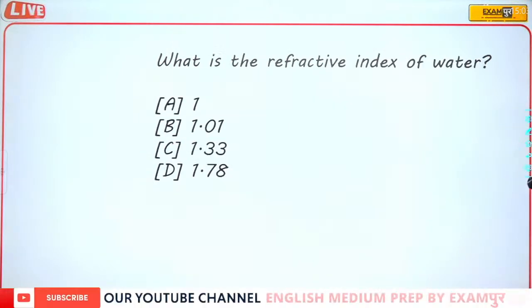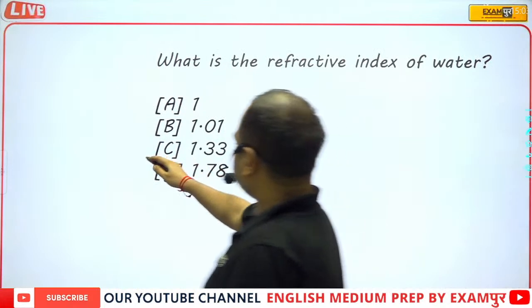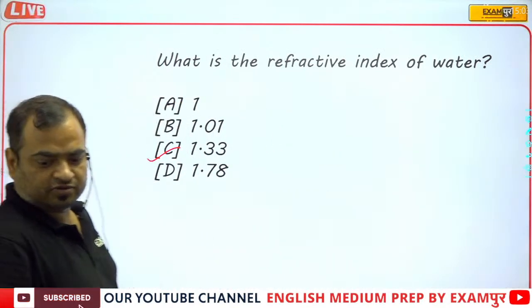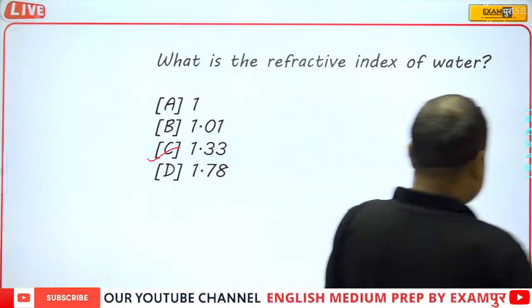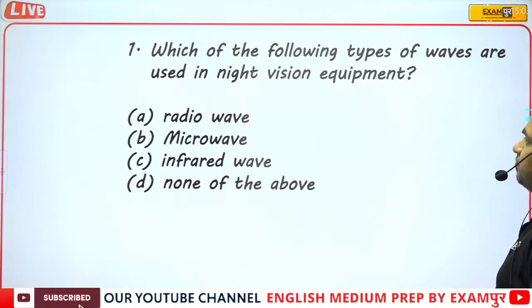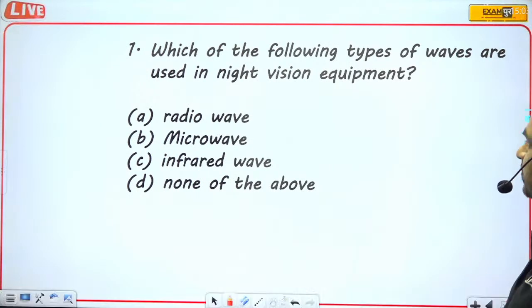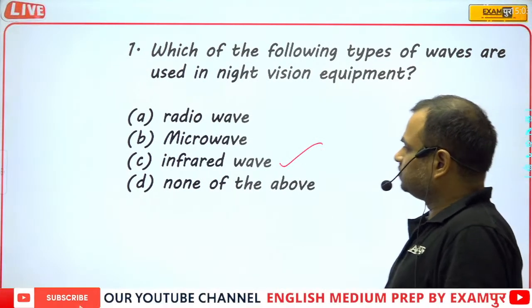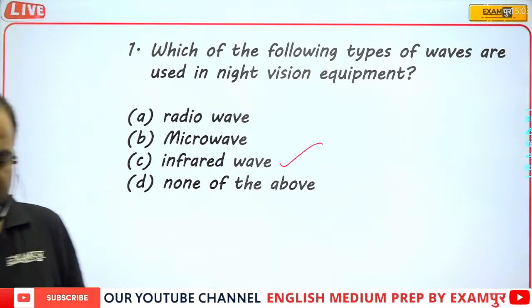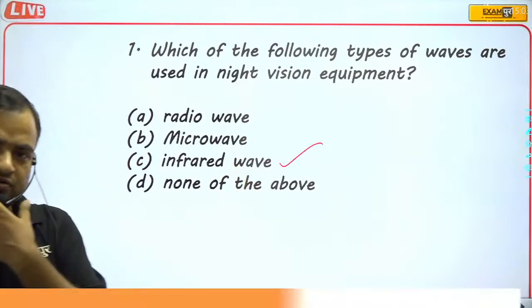What is the refractive index of water? It is approximately equal to 1.33. Which of the following types of waves is used in night vision equipment? These are infrared waves. Guys, these questions have already been discussed by me, and hence these were the questions till today.